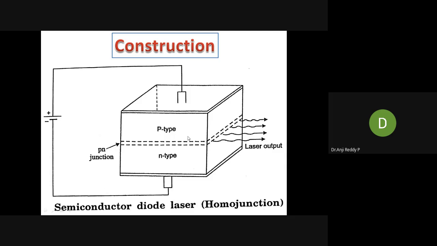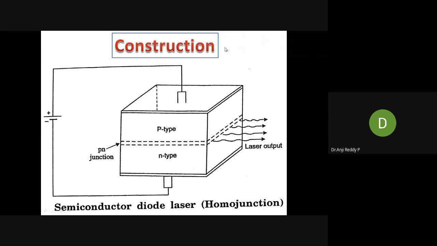Due to the polishing, one side will act as a 100% reflector. Polishing in the sense of just coating; you can do it with paint, black or any other color. One side acts as a 100% reflector, the other acts as a partial reflector. After many bounces forth and back, more electrons and holes are stimulated to recombine. Then, after achieving the required amount of light, it comes out in the form of laser. This is about the construction.